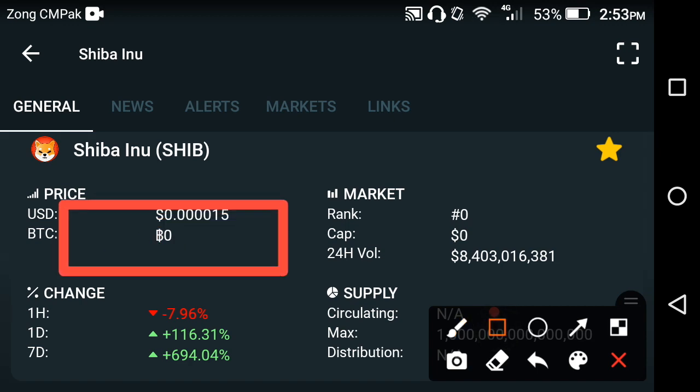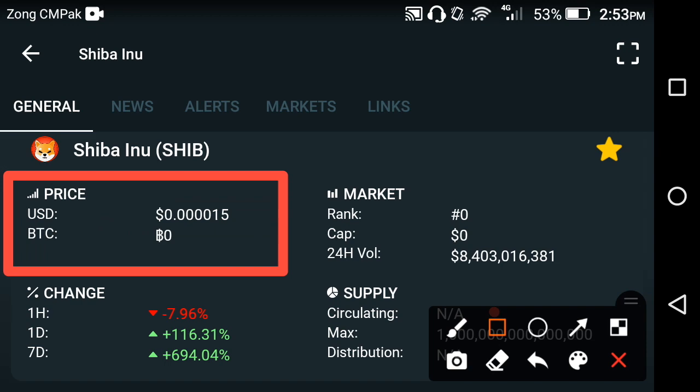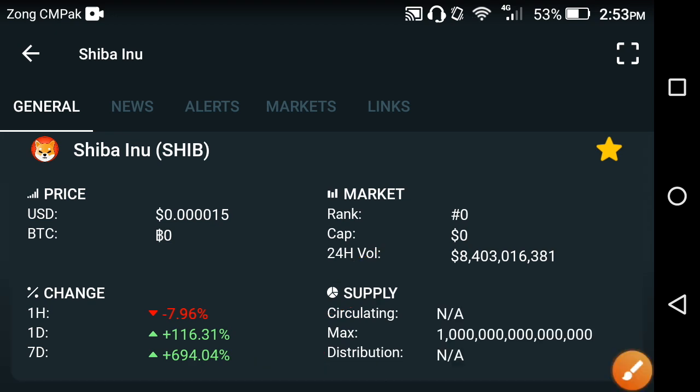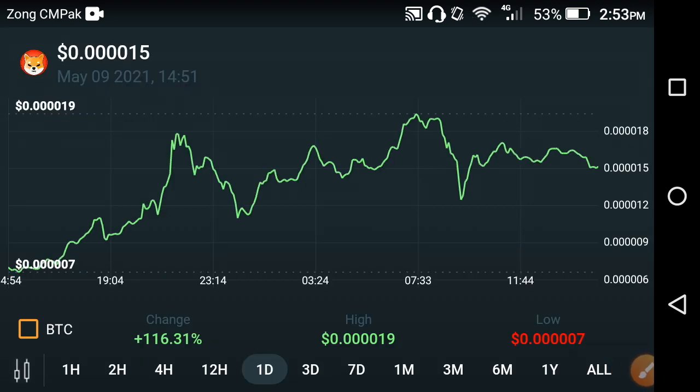As you can see here, if we look at the price change occurring at this time in the Shiba token, at this time the price is 0.000015 USD, friends. The price change in the last 1 hour is negative, except after the last 1 hour, the last 1 day and the last 1 week, the price change is very highly positive, friends. So absolutely it's good news for all of you Shiba token holders. Let's see the price chart for more details and better understanding, friends.